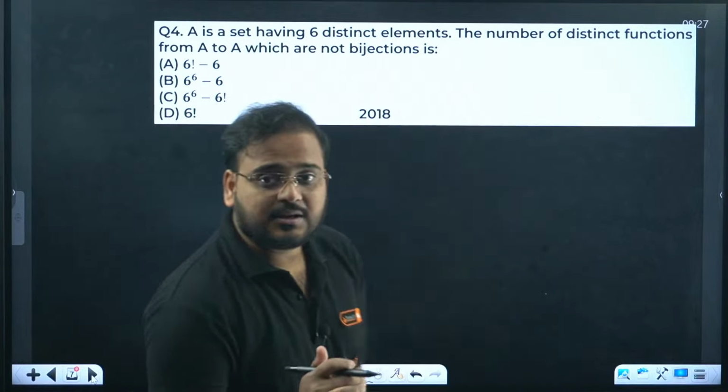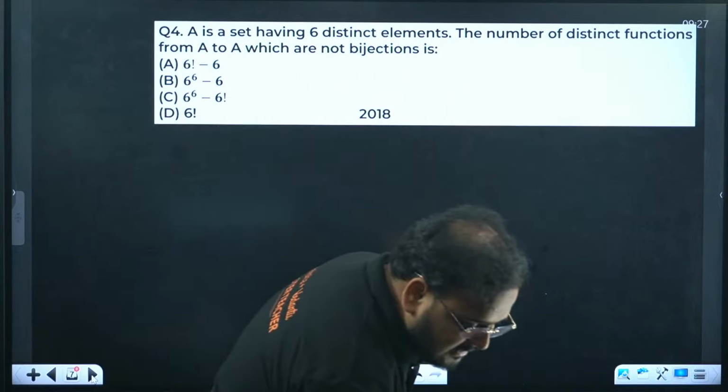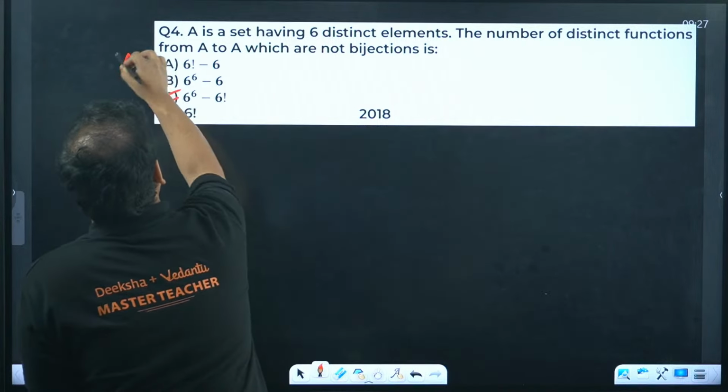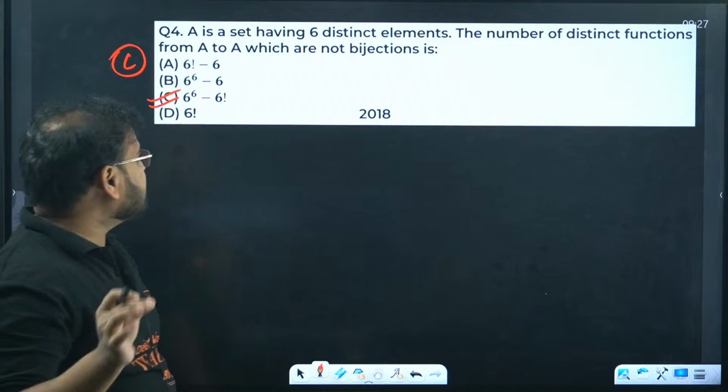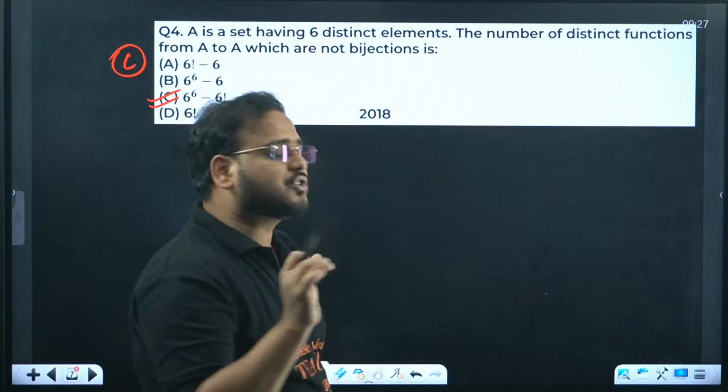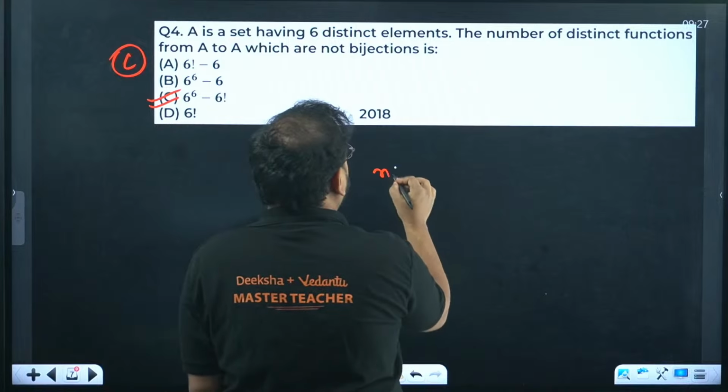B option is wrong. Answer is, sir, option C. A set having 6 distinct elements. Okay, number of distinct functions. So the formula for number of functions,